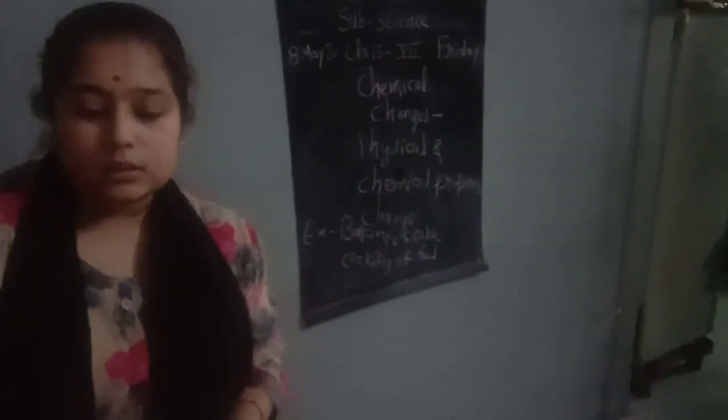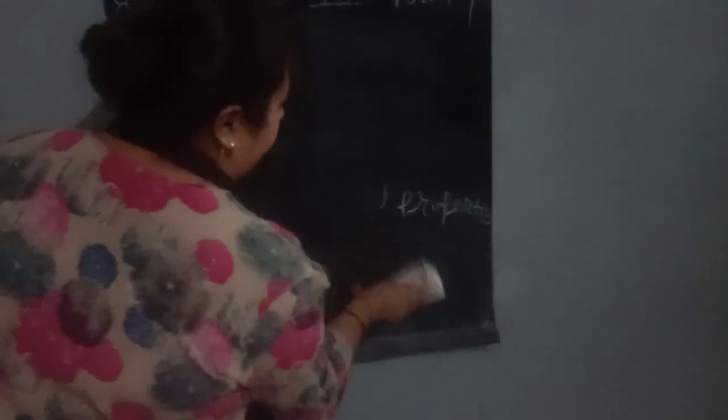Now we will study some properties of a chemical change. Properties of chemical change.